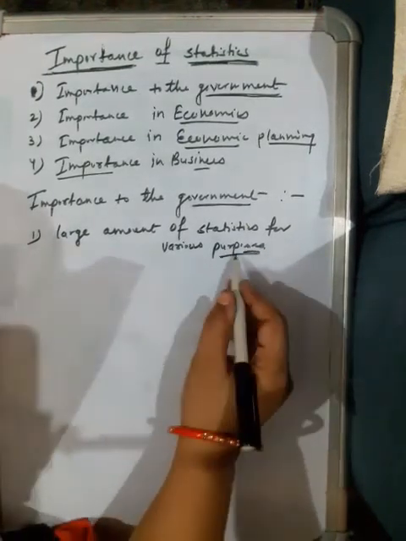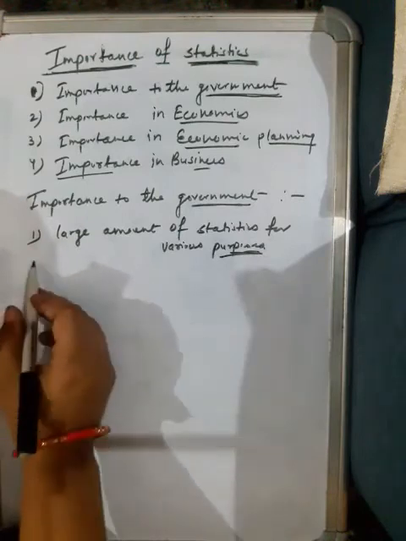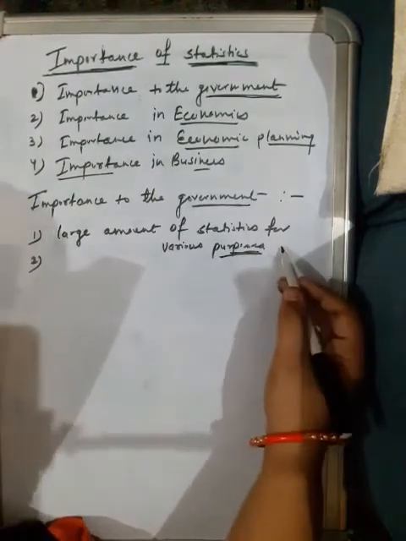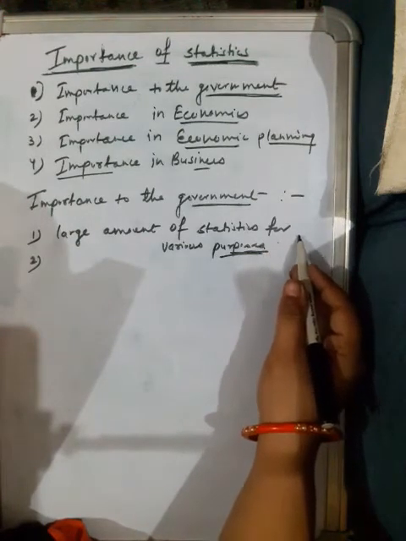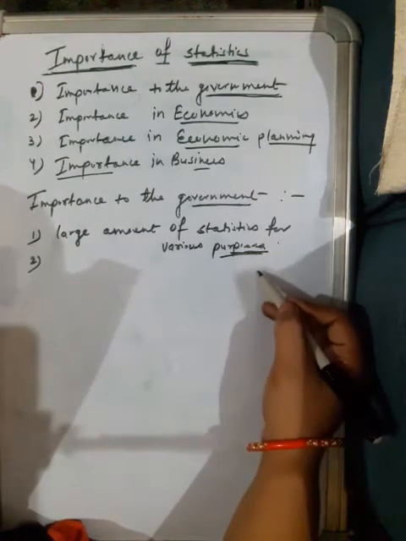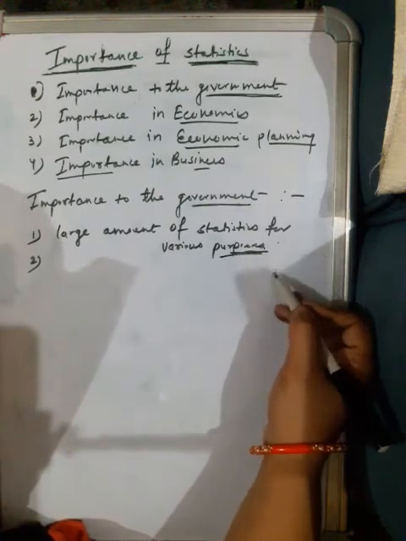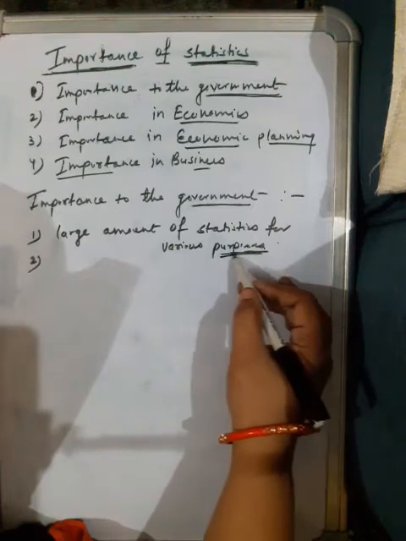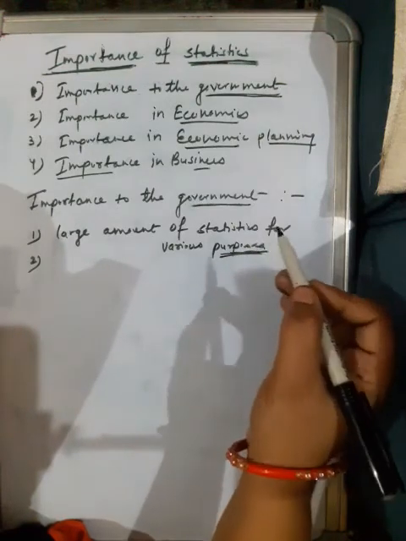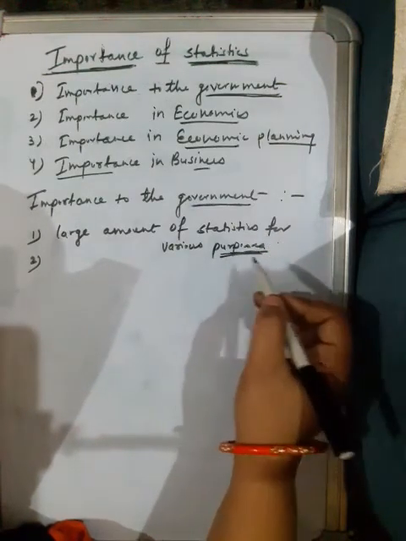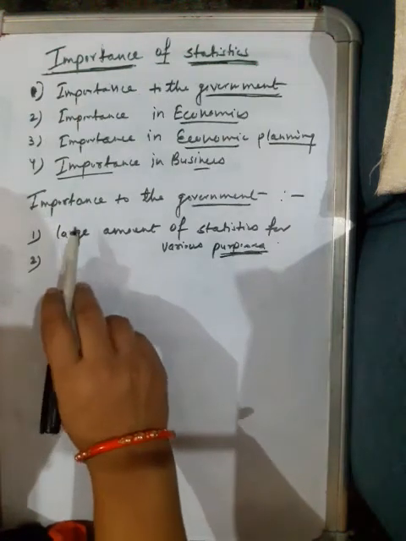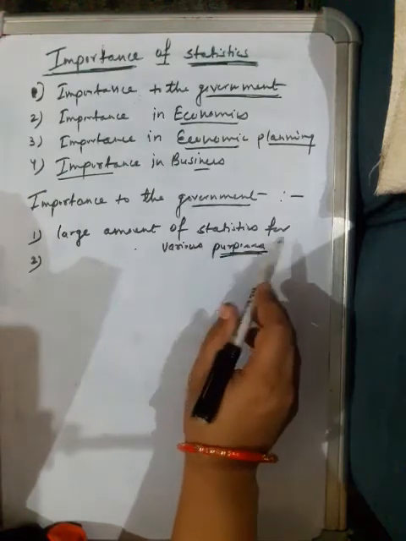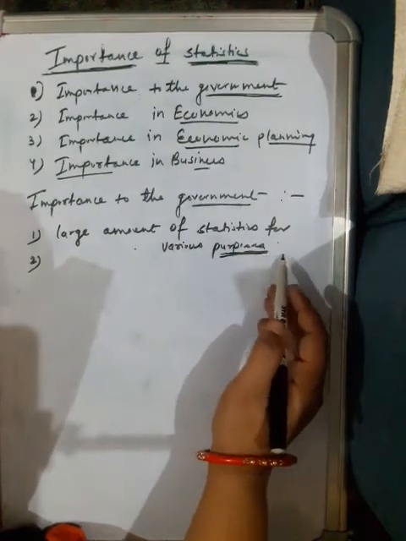You will find in your practical life that every time you see the poverty rate of India is this, literacy rate is this, unemployment rate is this, child mortality rate is this. So for all those purposes, government collects statistical data. So the first importance to government is that it collects large amounts of statistical data for various purposes.